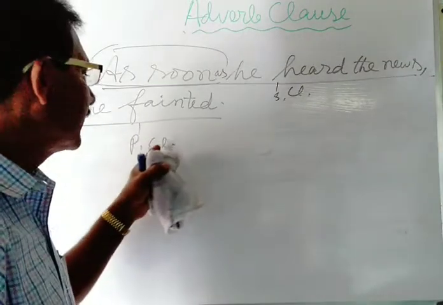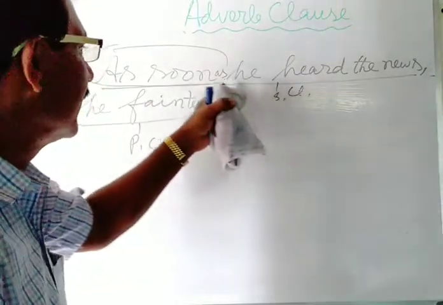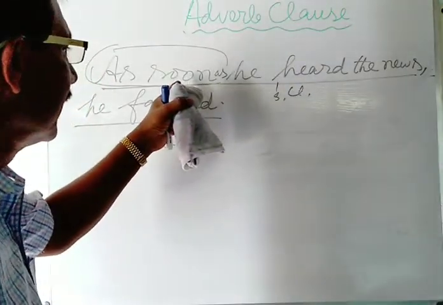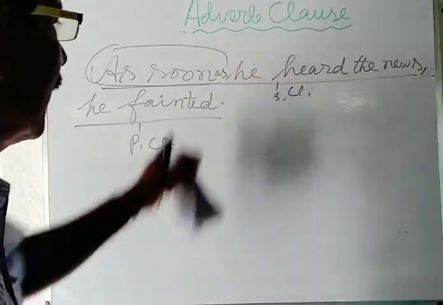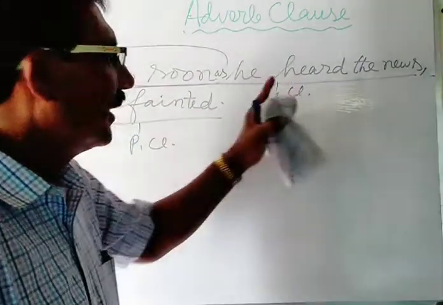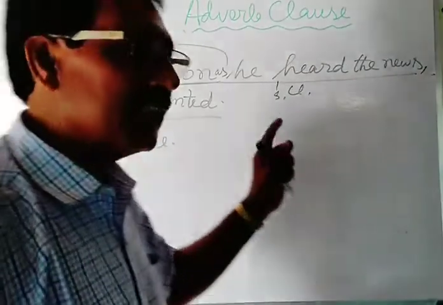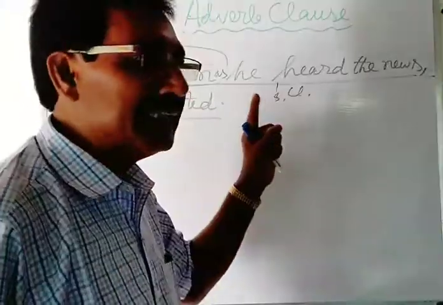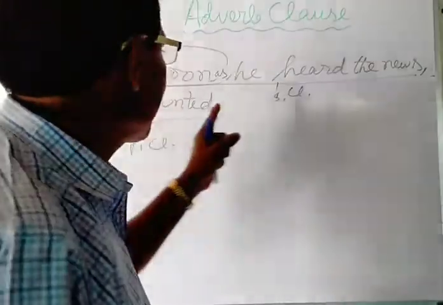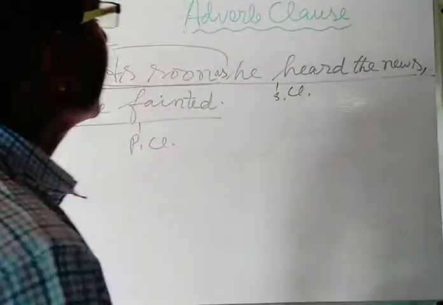He fainted. This is the principal clause. And here, as soon as he heard the news, this is used as the subordinating clause. This subordinating clause indicates time, so this is called an adverb clause of time. Here, in all the examples, whenever you see that the subordinating clause indicates time, it will be termed the adverb clause of time.